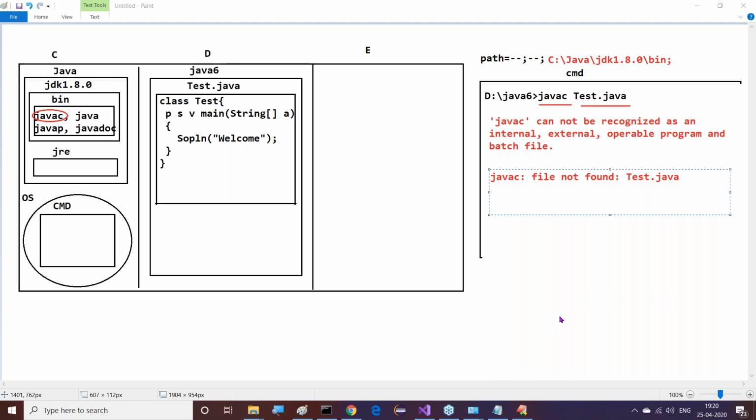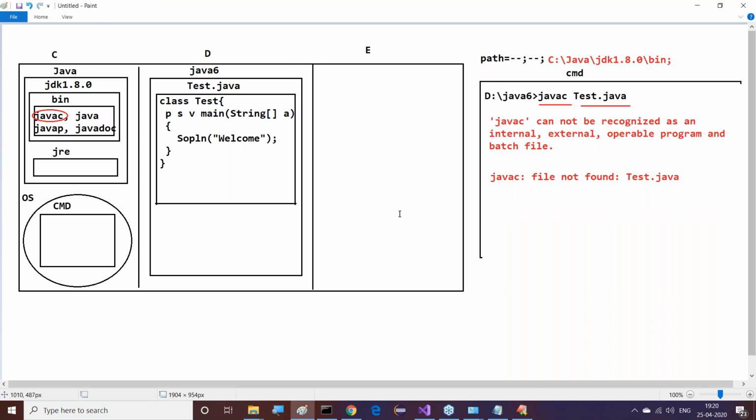Once again, I'm giving clarity to all of you, a two-minute review. First of all, when we provide javac test.java, the operating system will take javac and search for it in its internal commands list and at the locations referred by the path environment variable.